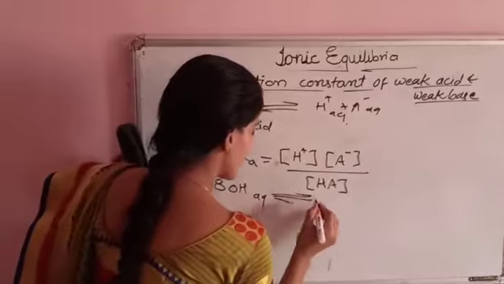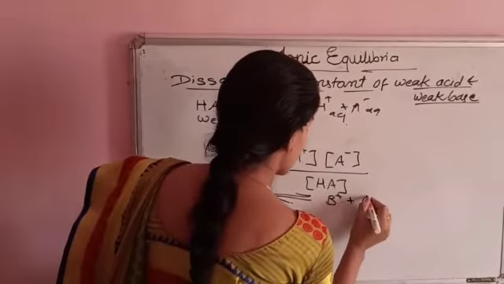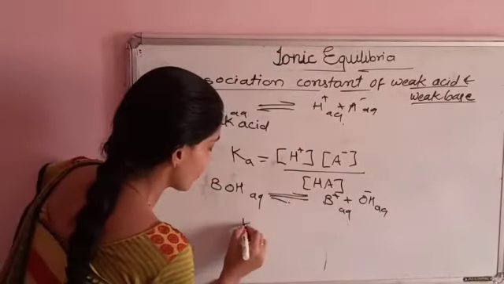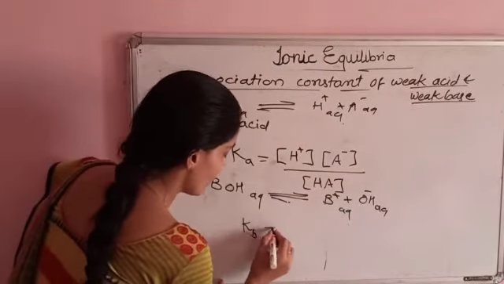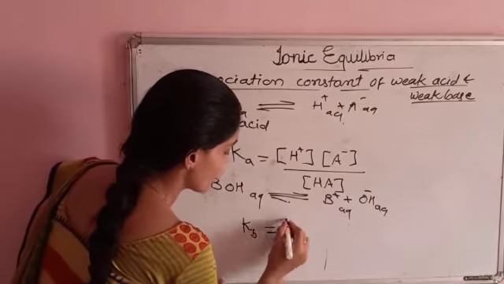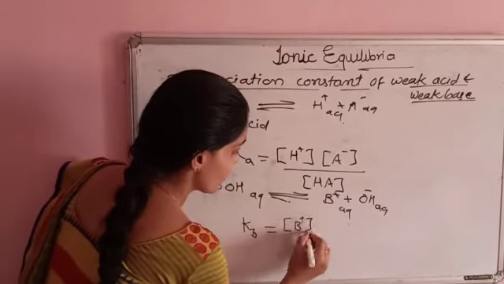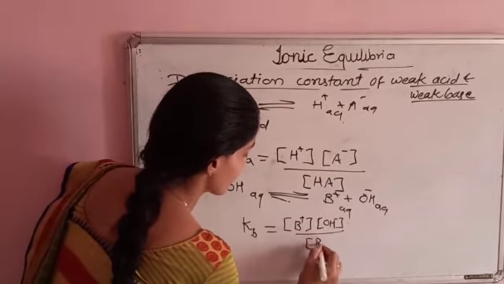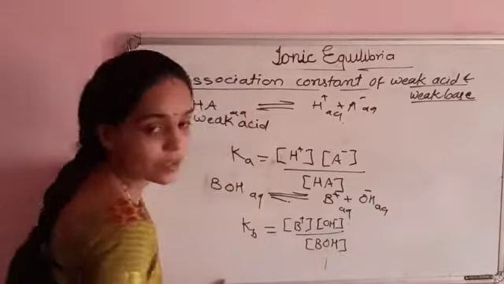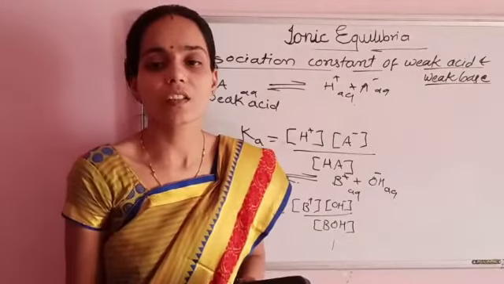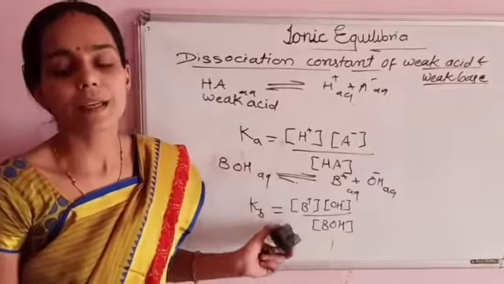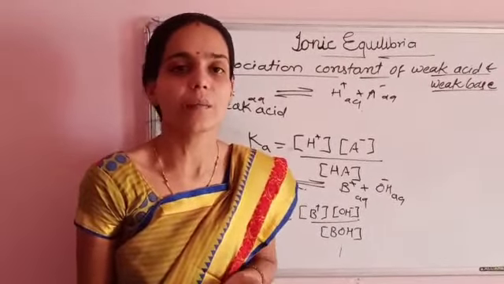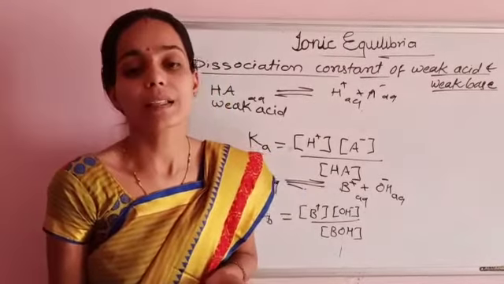BOH gives B+ and OH- ions. The dissociation constant at equilibrium for this base, Kb, is equal to the concentration of B+ times the concentration of OH- divided by the concentration of BOH. Thus, the dissociation constant of a weak acid or weak base is defined as the equilibrium constant for the dissociation equilibrium of the weak acid or weak base respectively.